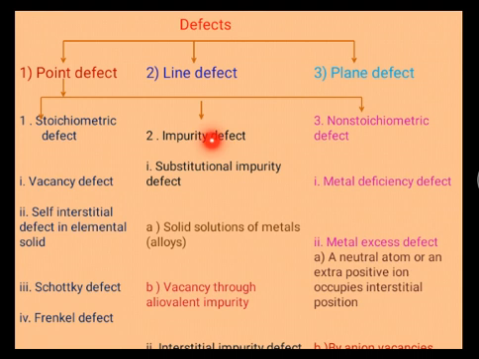Second, this impurity defect is again classified into two types: substitutional impurity defect and interstitial impurity defect. In this case, the substitutional impurity defect again has two types: solid solution of the metal, which is called an alloy, and second is a vacancy through the aliovalent impurity.